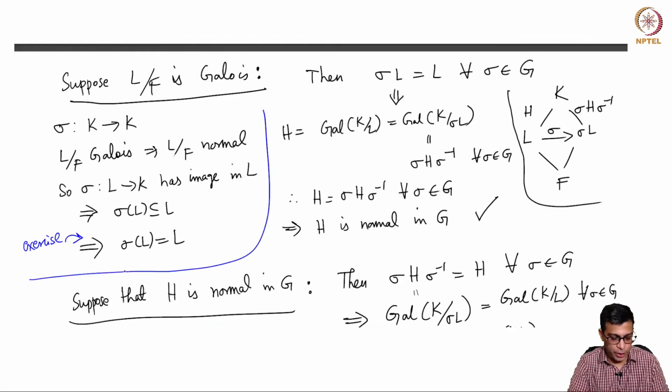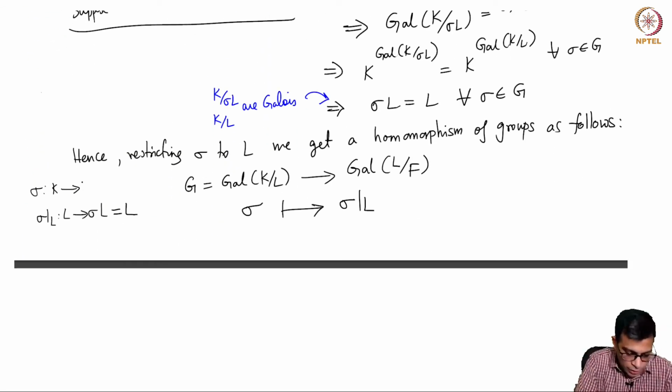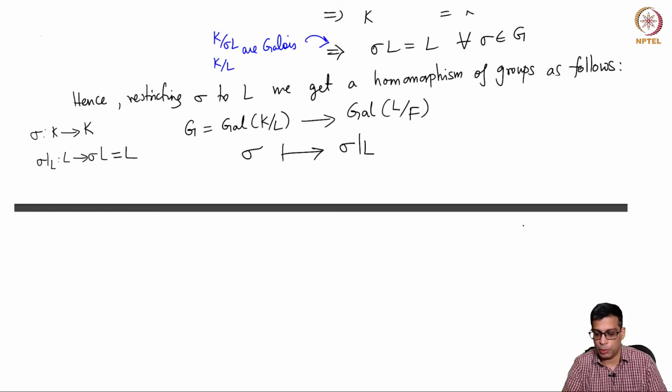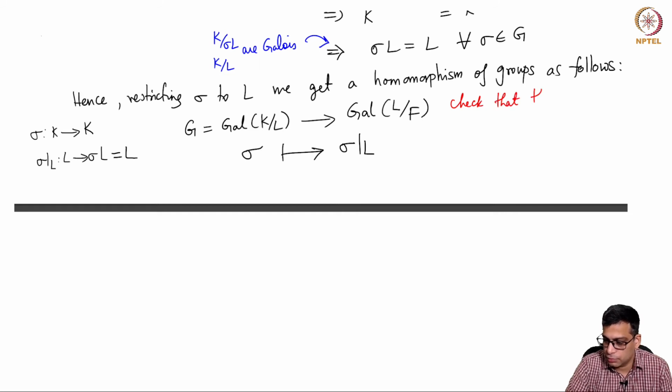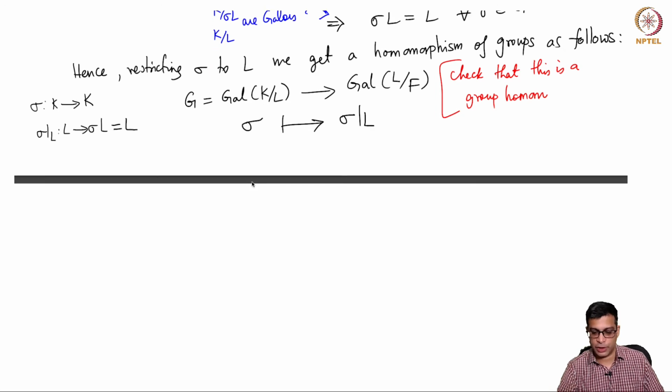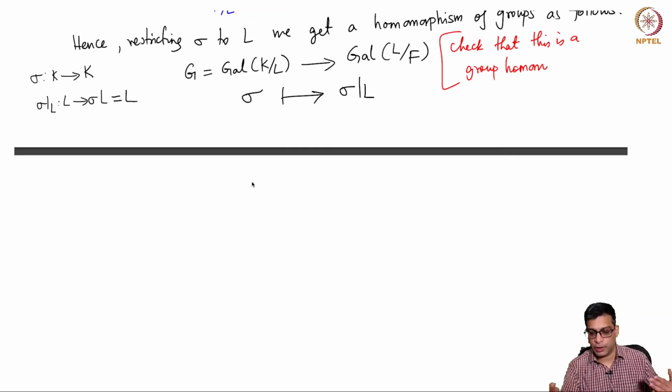Remember, σ a priori is an F-automorphism, so it will fix F pointwise. So this is a group homomorphism, which is a trivial statement. Check that. There is really nothing to show here because σ composed with σ′ restricted to L is σ restricted to L composed with σ′ restricted to L. That's all. Because σ restricted to L is just σ, it's just that you are only applying it to elements of L. So this is a trivial exercise.